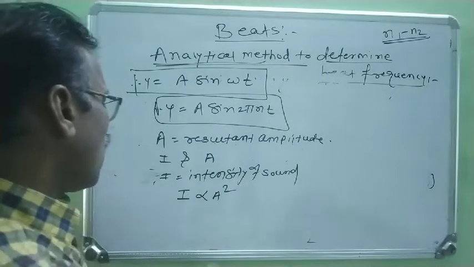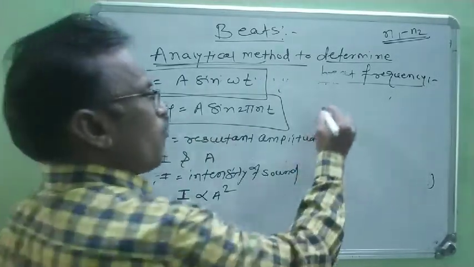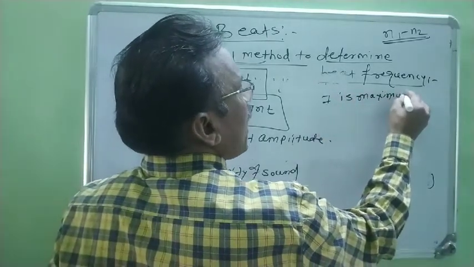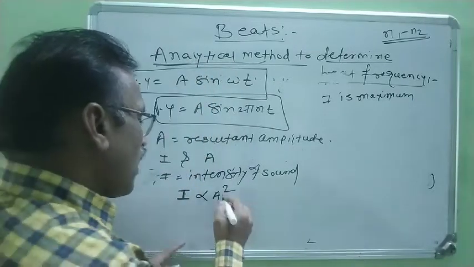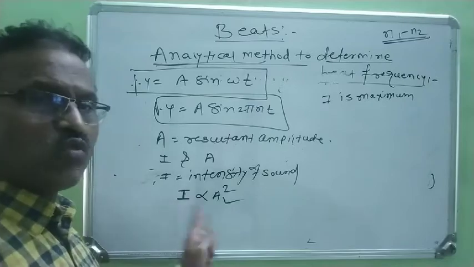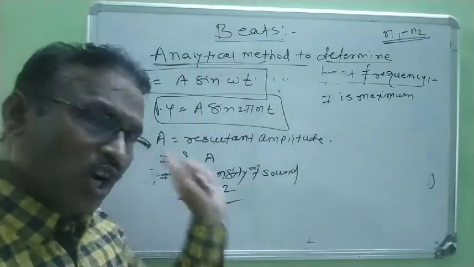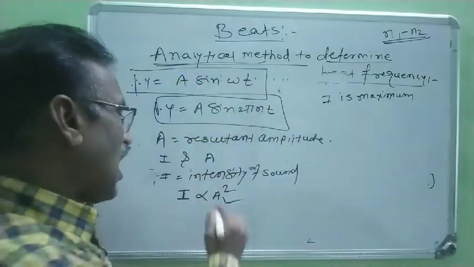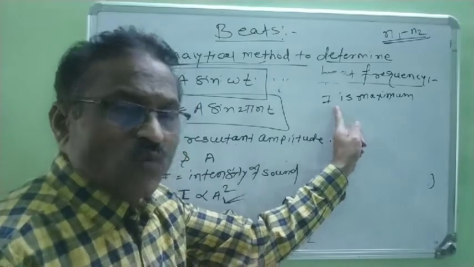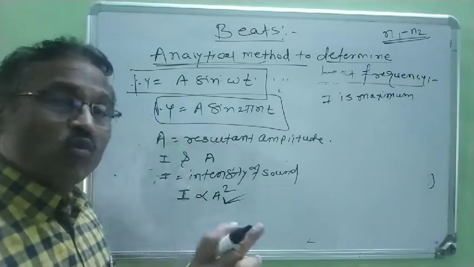Now remember that when the intensity of the sound wave I is maximum, A is maximum, because I and A are directly proportional to each other. Therefore the intensity of the sound wave is maximum only when the amplitude of the wave is maximum.